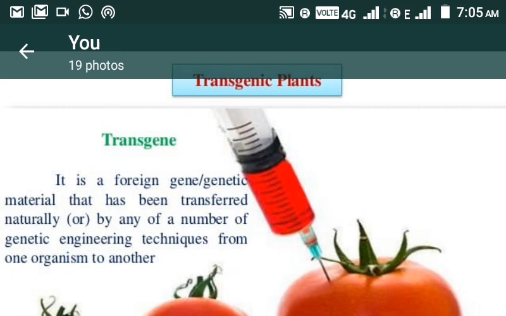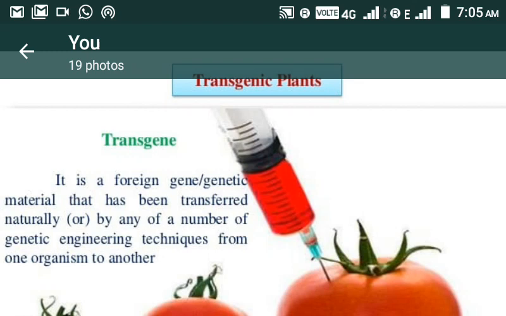So what are transgenes? That name is included in the title, that is transgenic plant. So first we need to understand what a transgene is. A transgene is a foreign gene, genetic material that has been transferred naturally or by any of a number of genetic engineering techniques from one organism to another organism.